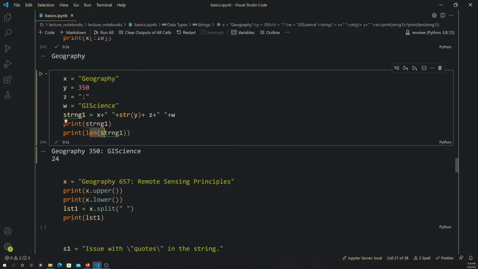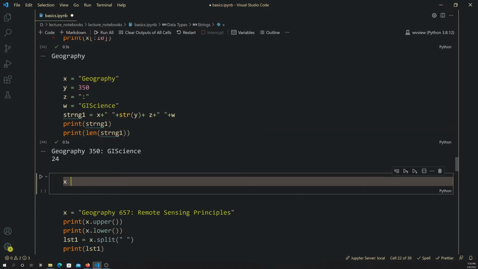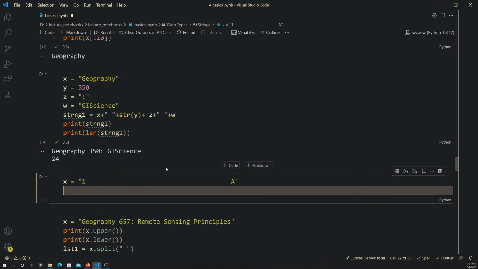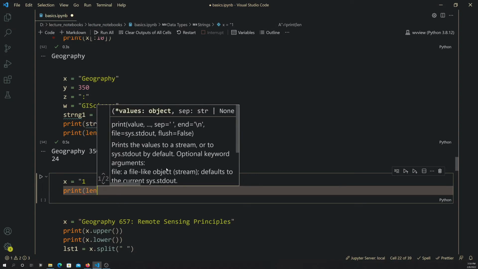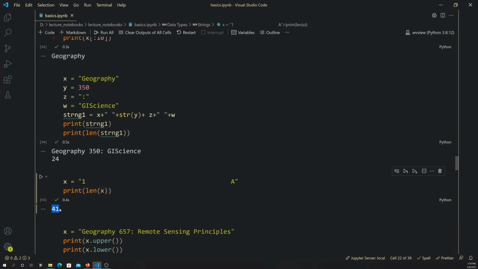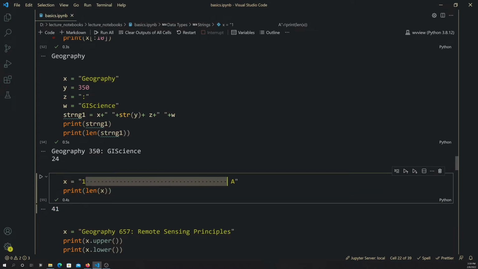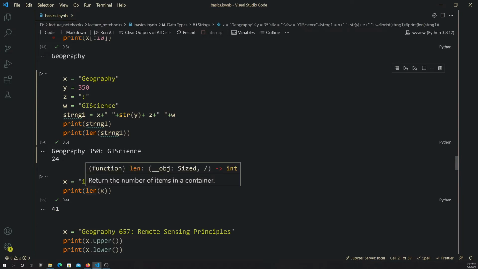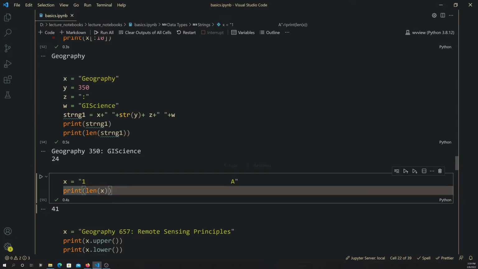Also, the length function returns the length of a string. And remember, that includes the spaces. So just real quick, let me show you. Say I had something like x is equal to a, and then a bunch of spaces, and then a. And then we're going to print the length of x. So 41 as opposed to 2, because again, all these spaces are counted as basically characters or indexes in the string.